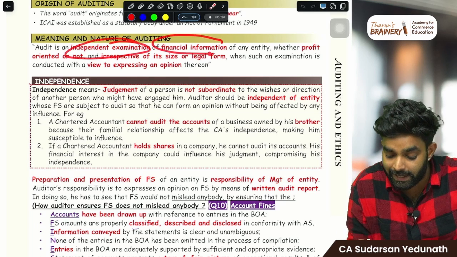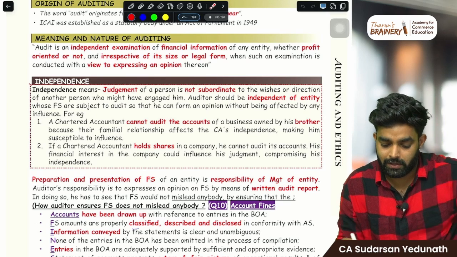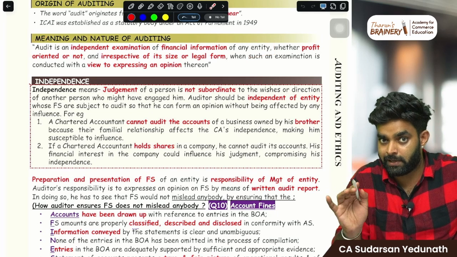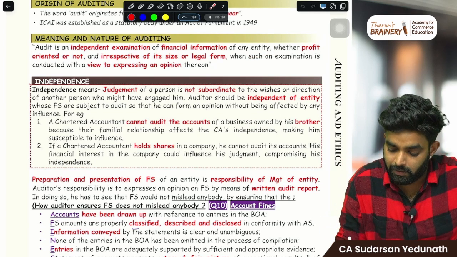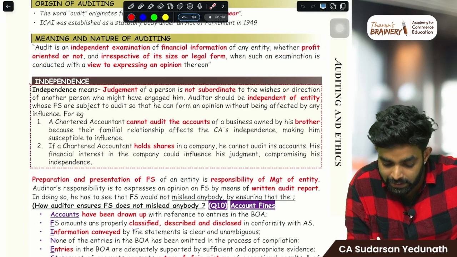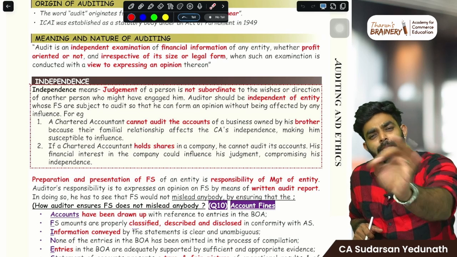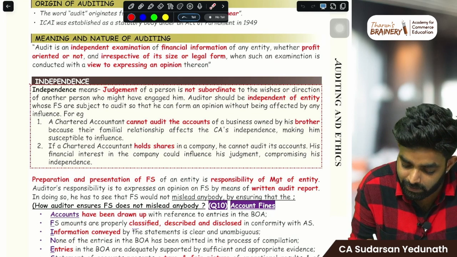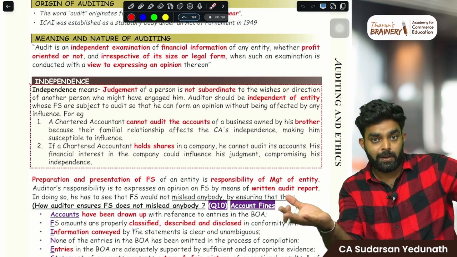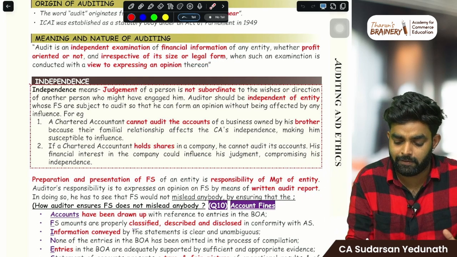Independent examination of financial information. What is financial information? Sales, purchases, everything in the financial statement, amounts. Financial information of an entity, and this is part number 1. Audit is independent examination of financial information of an entity, whether that entity is profit-oriented or non-profit-oriented, irrespective of entity size or legal form. It can be a big company or a small company. Irrespective of its legal form, it can be a company, partnership, proprietorship, whatever it is.